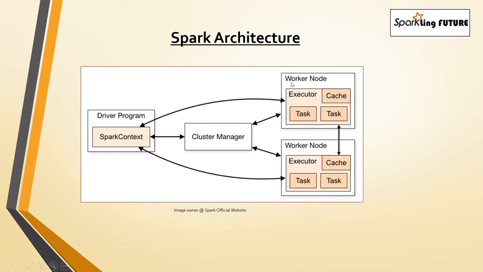Then this Spark session will create a JVM process inside this worker node, which is called an executor. This is a JVM process created for executing the job in the worker nodes, and the job will be split into smaller tasks by the Spark context or Spark session, and these tasks will run inside these executors.